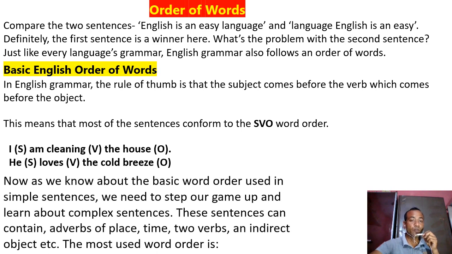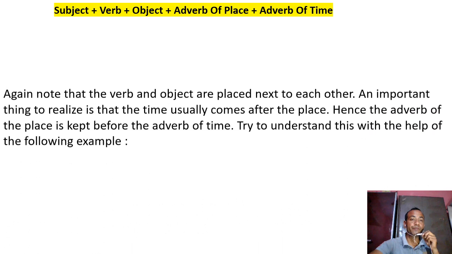Now as we know about the basic word order used in simple sentences, we need to step our game up and learn about complex sentences. These sentences can contain adverbs of place, time, to-verbs, an indirect object, etc. The most used word order is subject first, then verb, then object, then adverb of place, and at last adverb of time.